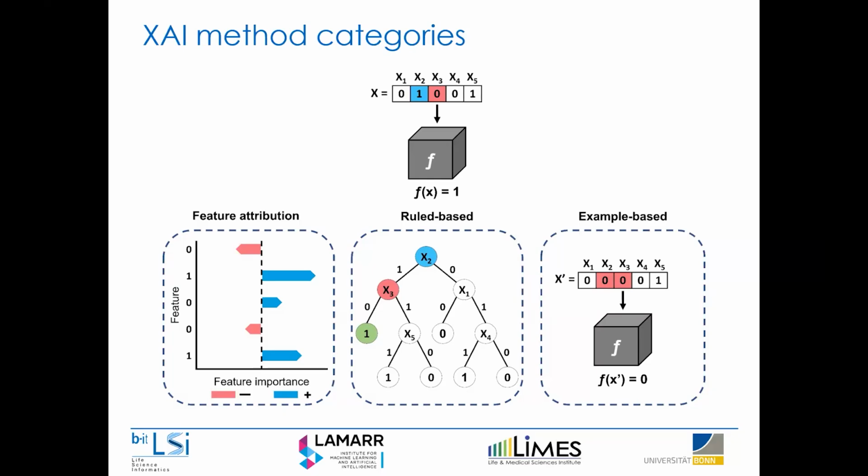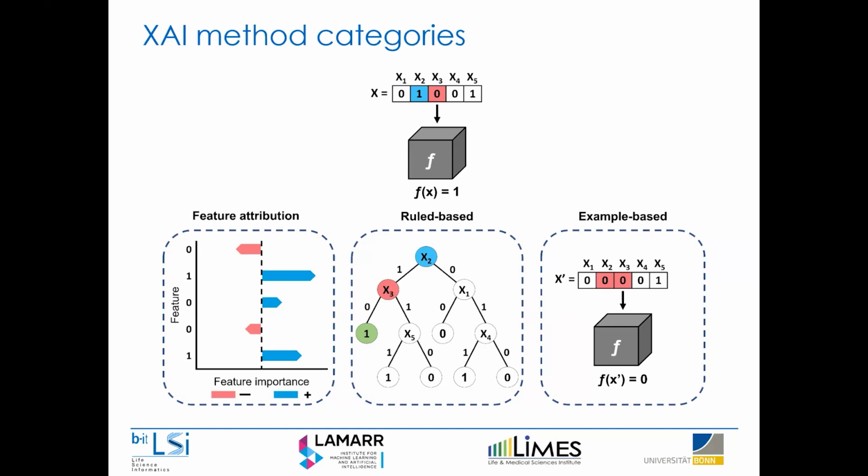It's easy to visualize this as a sort of hypothetical decision tree, where you could go down and see which part of the tree applies to your test instance and see which prediction outcome is a result of specific feature values. And finally, we have example-based methods.